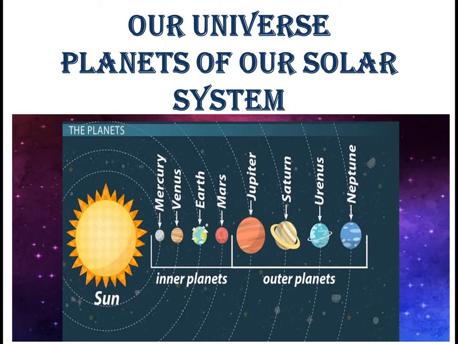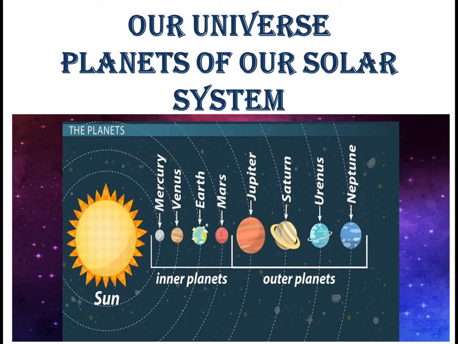Children, one thing more I want to tell you. Mars is also called the red planet. The largest star of our solar system is the Sun. The blue planet is Earth. The third planet from the sun is Earth. The hottest planet is Venus. And the farthest planet is Neptune.